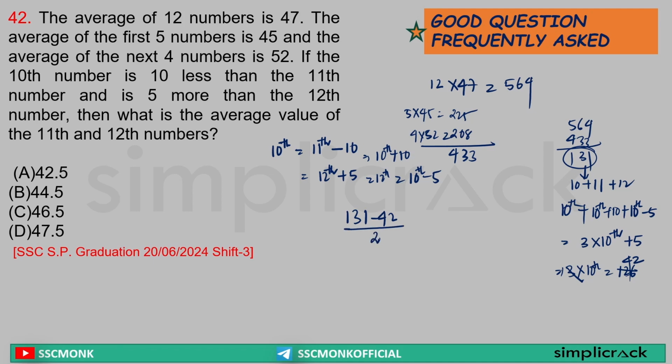So 131 minus 42 will get me what? The 11th and 12th number total, divided by 2 will get me its average. 131 minus 42 is equal to 89. 89 divided by 2, that is 44.5. 0.5 is the average. So the answer is option B. Clear? Yes or no? Yes.